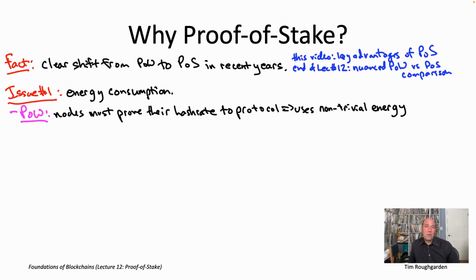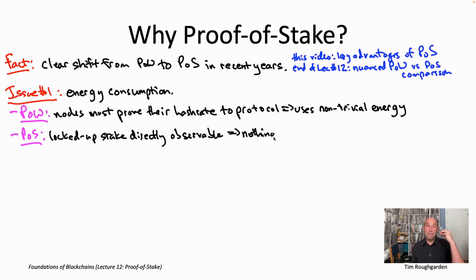So to implement Sybil-resistant random sampling without all the energy consumption, it would seem you would need to make use of a costly resource, which is in some sense more directly observable to the blockchain protocol compared to computational power or hash rate. And that is actually really good news for fans of proof of stake. Right, because in proof of stake, you're selecting nodes with probability proportional to their locked up stake, which of course is directly observable to the protocol, right? All those stake amounts are literally just sitting there in a smart contract that lives on the blockchain. So the protocol immediately knows the probabilities with which it should be sampling the various nodes running the protocol.